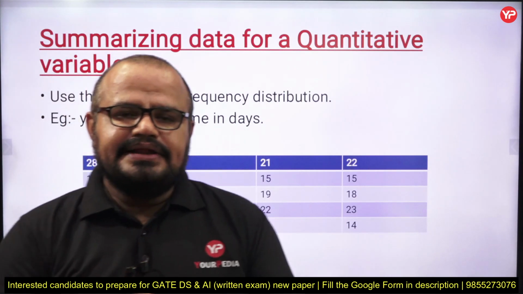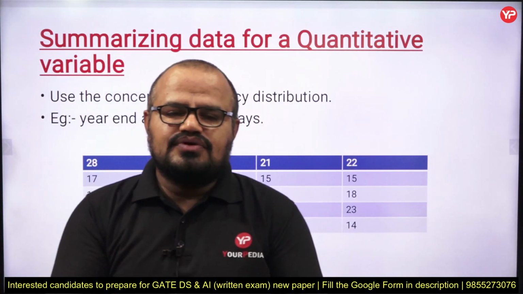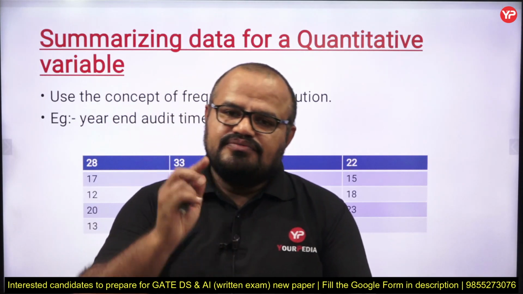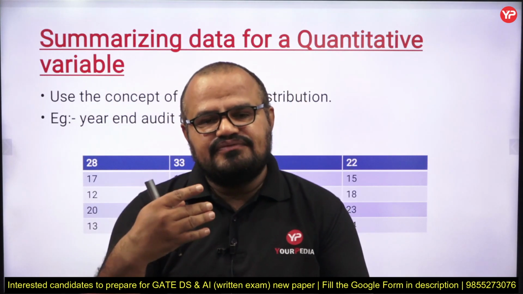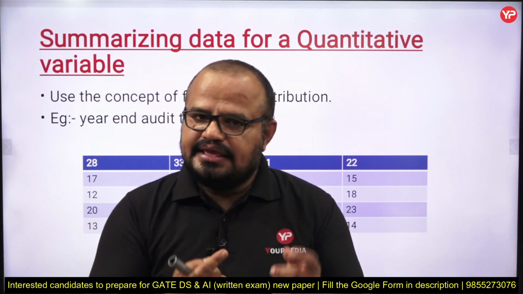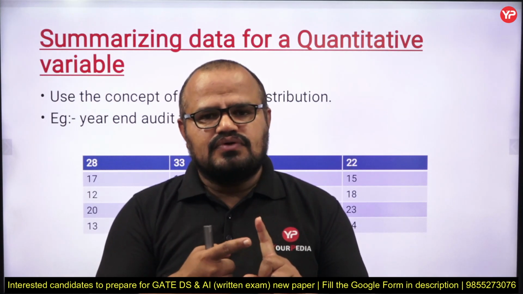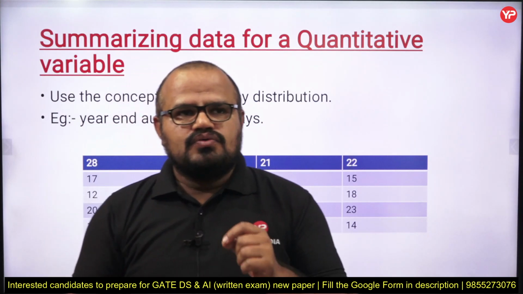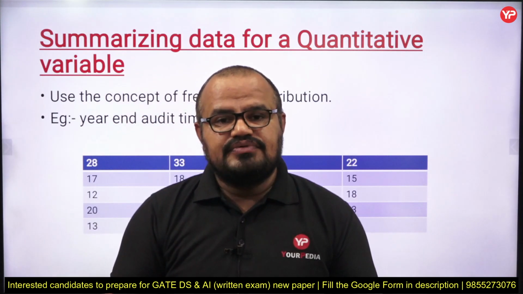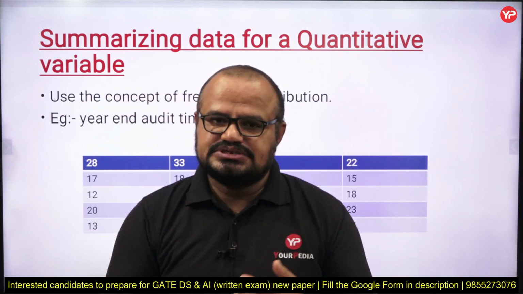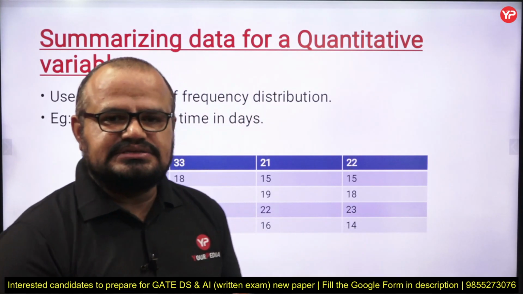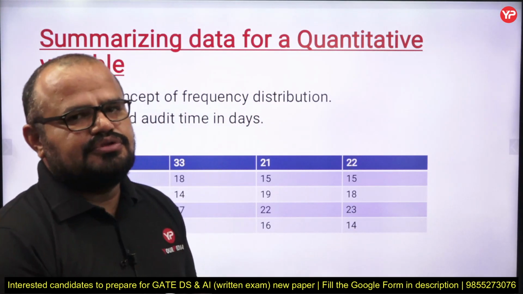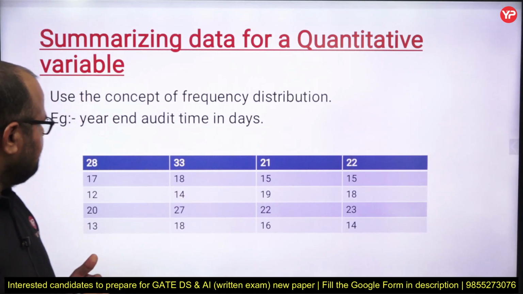Fine, but in the case of categorical data, we by default have some classes like class of Pepsi, class of Coca-Cola, class of Limca. But in the case of a quantitative variable, we don't have the classes, but still we are going to use the concept of frequency distribution.